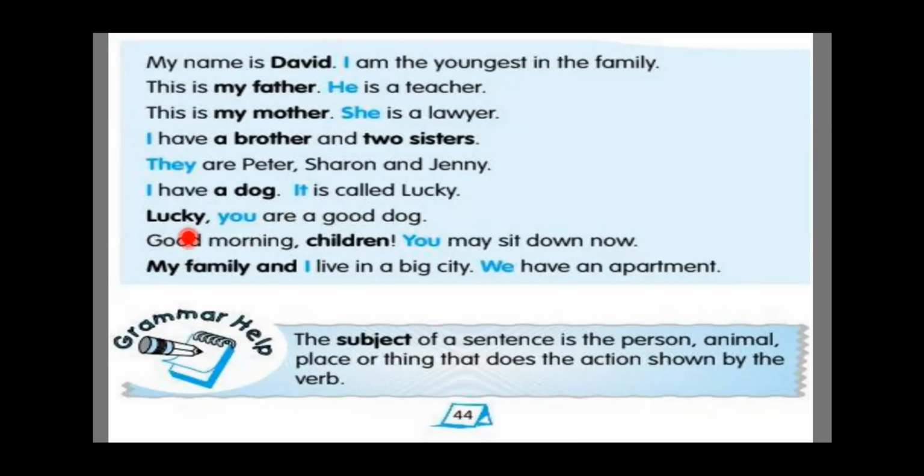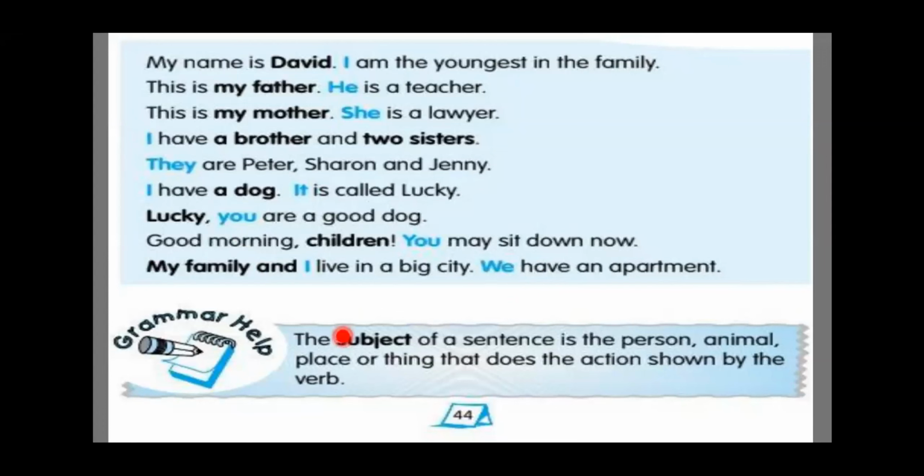Next, Lucky, you are a good dog. So you, whenever I start the class, I ask you a question, right? How are you? So I'm addressing all of you, right? So you is also a pronoun. Now next, good morning children, you may sit down now. So you is again a pronoun. My family and I live in a big city. We have an apartment. So here we is also a pronoun.